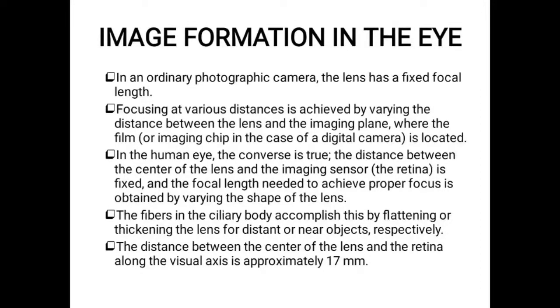If the lens is flattened, we are seeing a distant object. If the lens is thickened, which is nothing but contraction, we are seeing near objects.